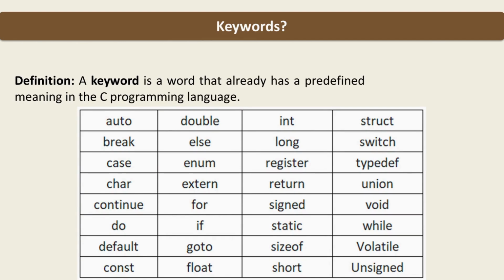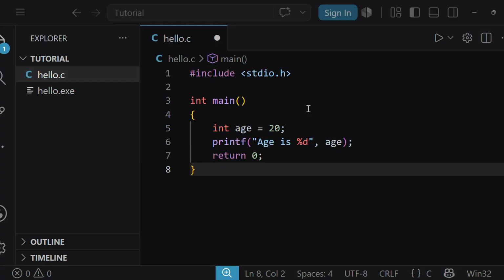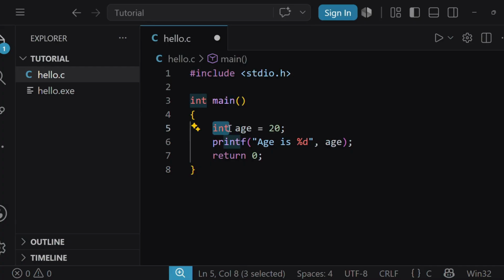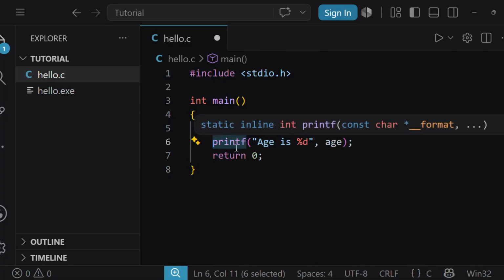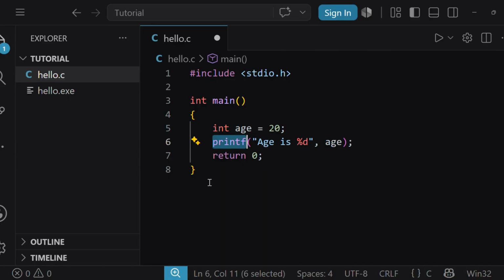For example, here in our main program, int is a keyword. It is used to declare an integer data type. Similarly, return is also a keyword. It is used to return a value from a function. Now notice something, that printf is not a keyword as most beginners think. It is basically a library function that comes from the stdio.h header file. Similarly, main is also not a keyword, but only the name of the function.